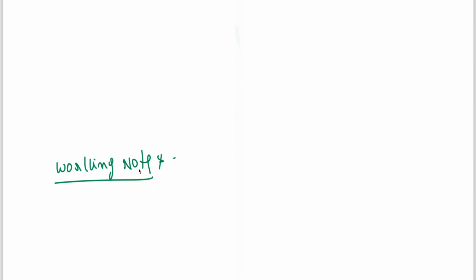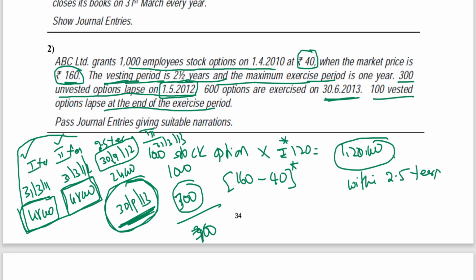See what happened, every year, because they're closing the books now, every financial year they examine actual forfeitures. See 31st March 11, 31st March 12, then 31st March 13.